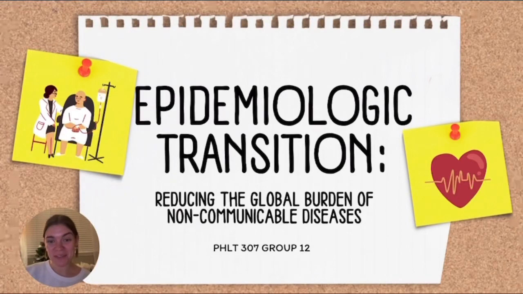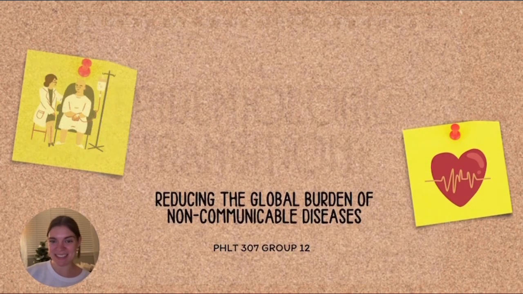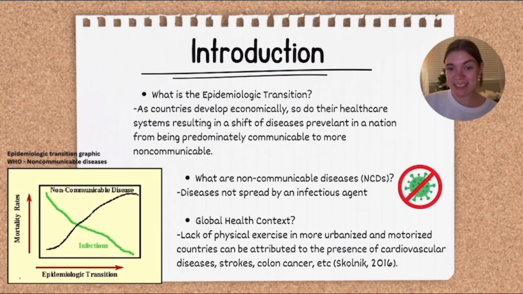We're Group 12, and for our final presentation, we're looking at the epidemiologic transition and how we can go about reducing the global health burden of non-communicable diseases. Starting off, the epidemiologic transition refers to demographic changes that occur within a country, specifically their economy and their healthcare systems, leading to a shift from primarily communicable diseases within the country to non-communicable diseases. Non-communicable diseases refer to any disease not caused by an infectious agent.